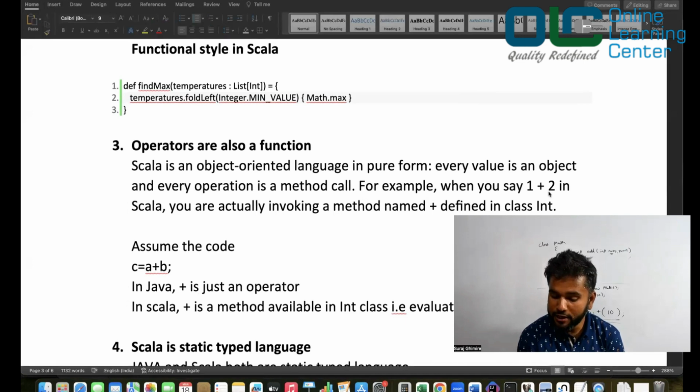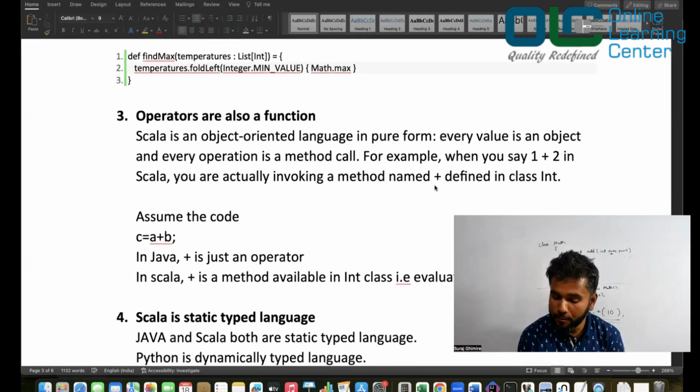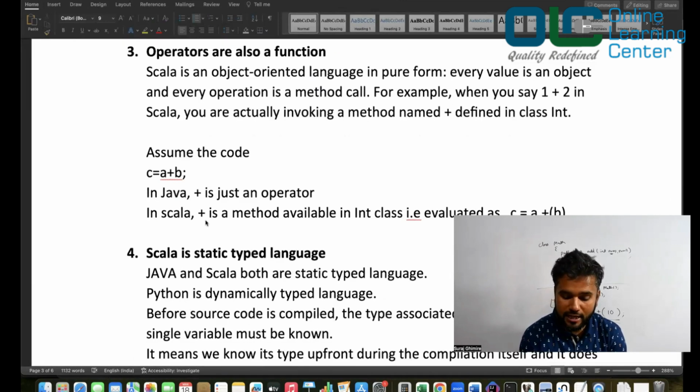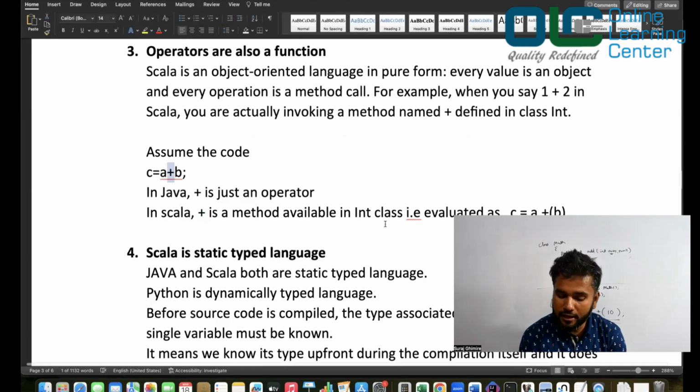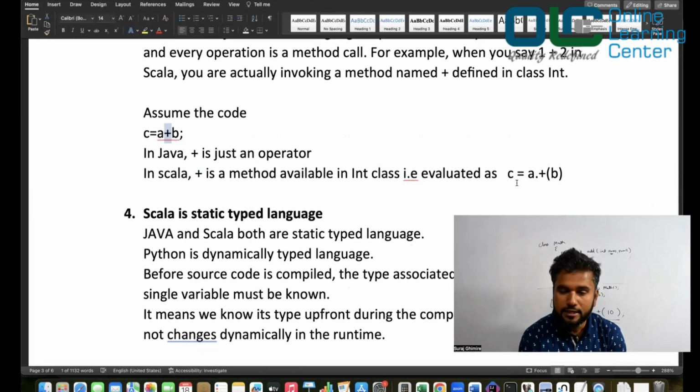For example, when you say 1 plus 2 in Scala, you are actually invoking a method named plus defined in the class Integer. Assume the code c = a + b. In Java, plus is just an operator, whereas in Scala, plus is a method available in the Integer class that is evaluated as c = a.plus(b). You are passing an argument b to a method called plus.